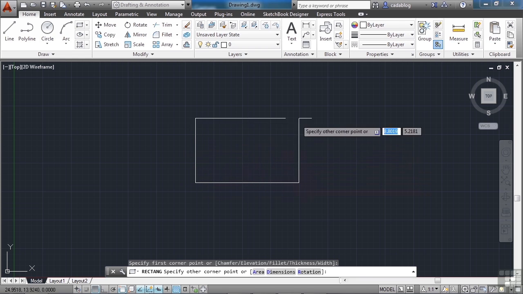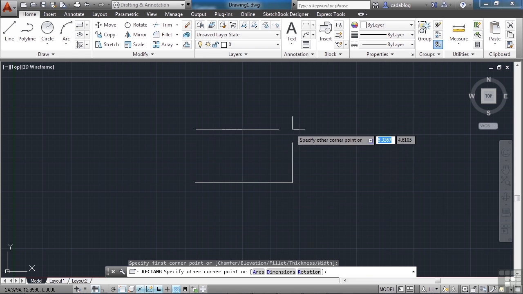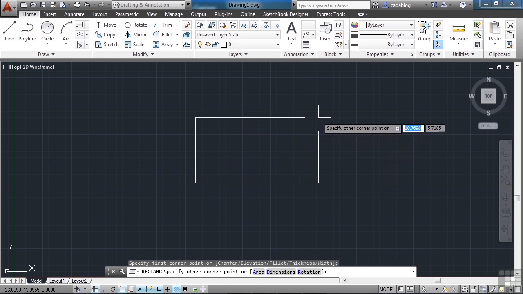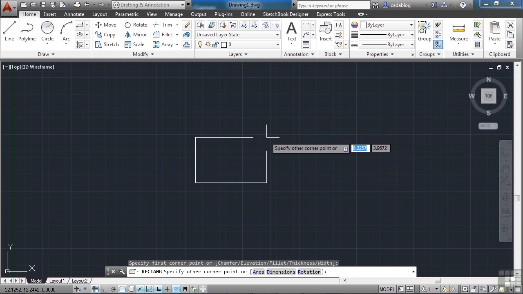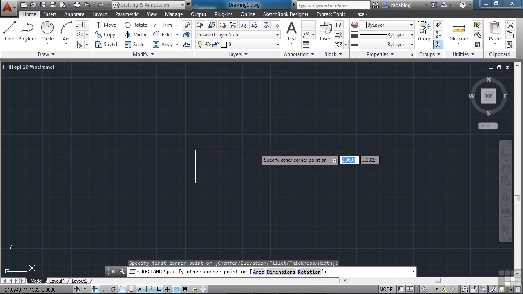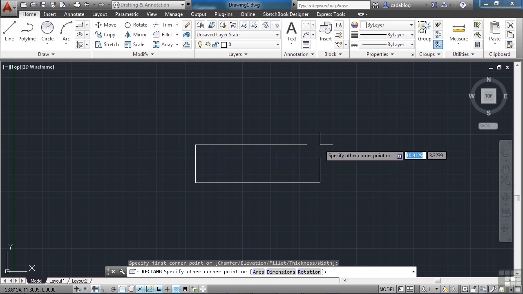So, how do I do that? Well, as you move your mouse around, you'll see it's asking for a second point for our rectangle. We see the dynamic box there. As I move it to the right, what's highlighted in blue on my screen says 10.0899. If I go to the left, it says 4.2578. Well, that's my horizontal distance for my rectangle. I want that to be 50 units. Now press the Tab key, and it takes us to the other box. I want that to be 30 units, so type in 30 and press Enter.